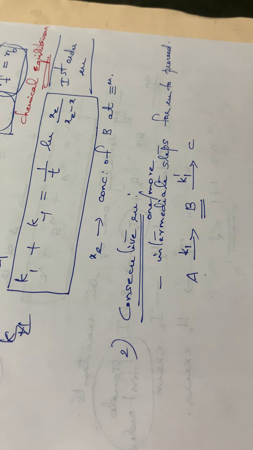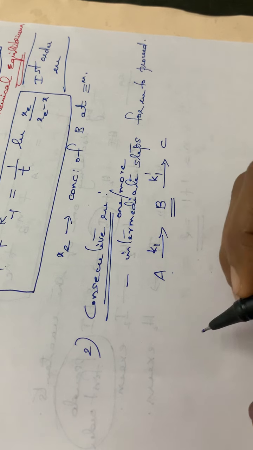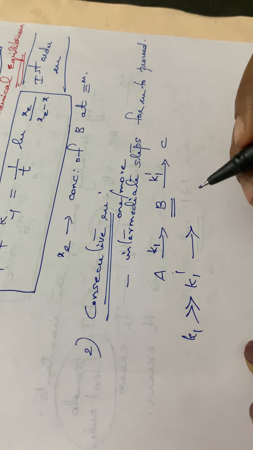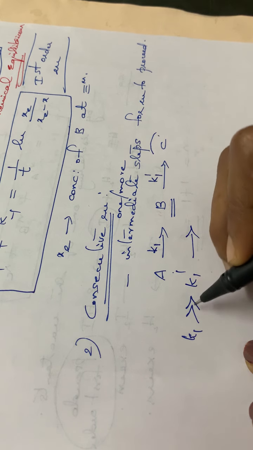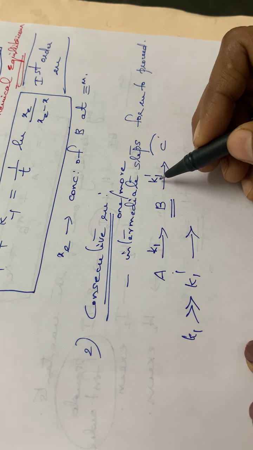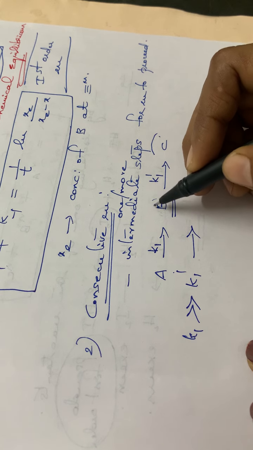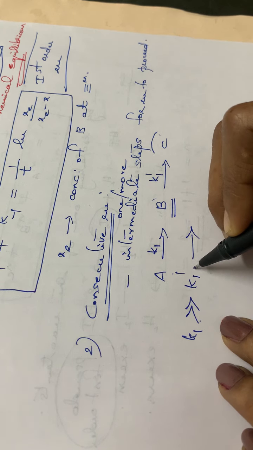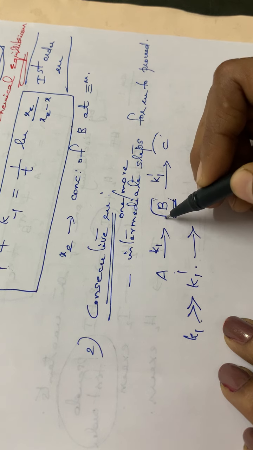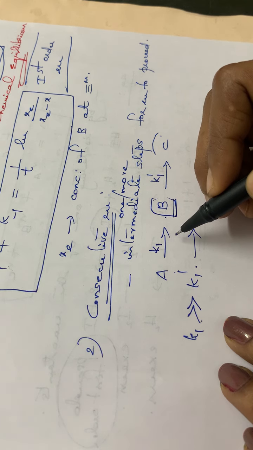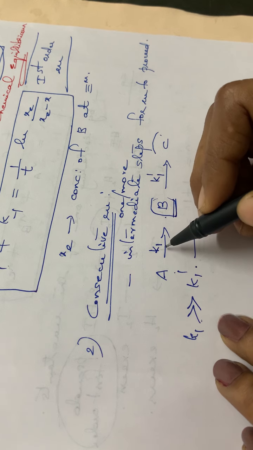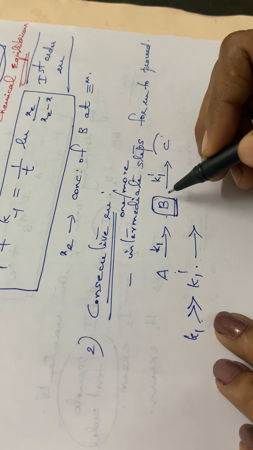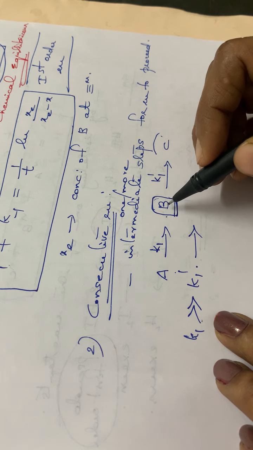See, there are two conditions also. If K1 is very much greater than K1 dash, what happens? The formation of B will be much faster, isn't it? K1 will be very much greater, so the conversion of A to B will be very fast.